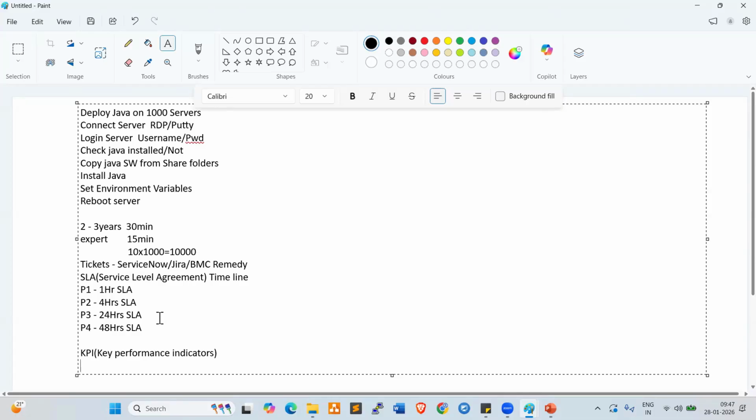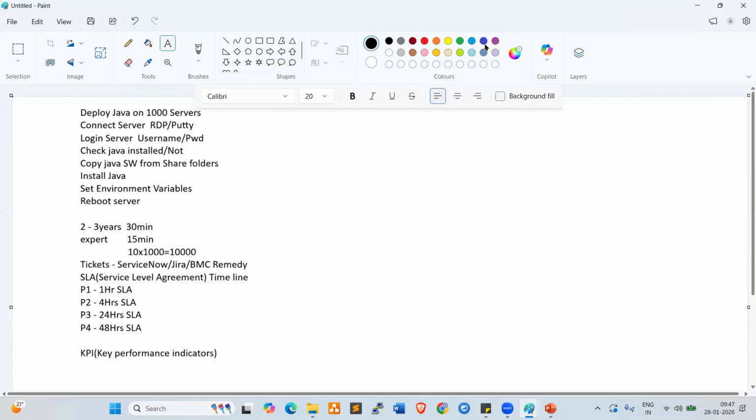So to avoid all these issues, currently we are using very advanced tools like Ansible, the automation tool. This is the manual process. If you follow the manual process, for 1,000 servers, if you want to deploy Java, it takes 10,000 minutes.